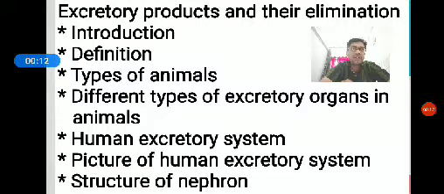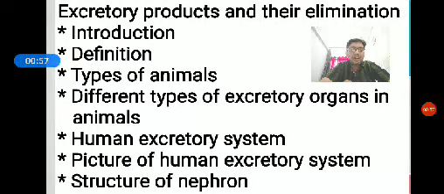In the previous class, we discussed the chapters in human physiology. One is digestion and absorption, in that, how the food is able to break down. Second, breathing and exchange of gases: how the carbon dioxide and oxygen are able to exchange, how the oxygen is able to break down the glucose molecule to produce energy. The third chapter is body fluids and circulation: how body fluids like blood and lymph are able to circulate through blood vessels with the help of the pumping organ called the heart.